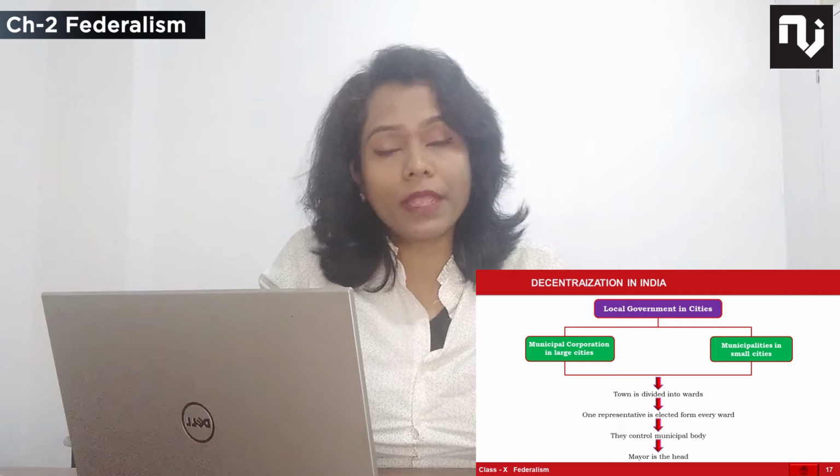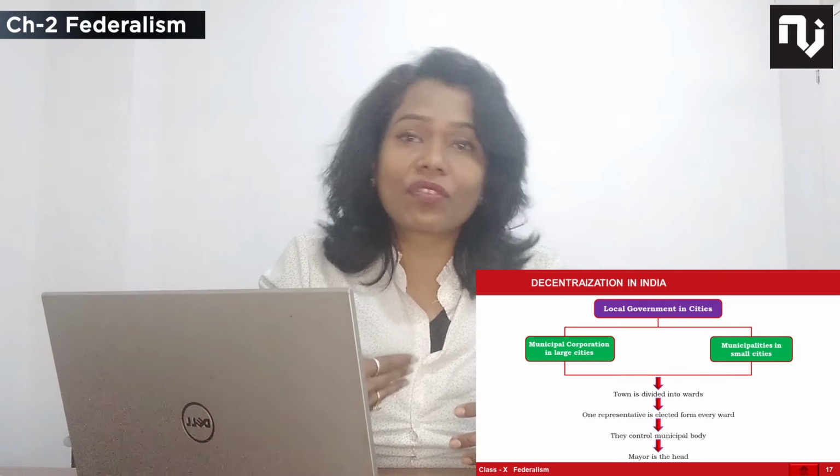Delhi has become so big that it is divided into three, so we have three mayors: North Delhi, South Delhi and East Delhi corporations, MCD. So this way I have explained with the help of a Delhi example the local government in urban areas, and the example of PRI in rural areas. Look at the state you belong to, which local government you have and how it functions. In the end, they also face some problems.